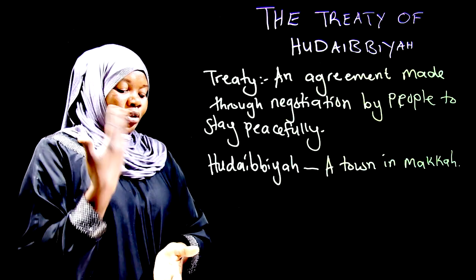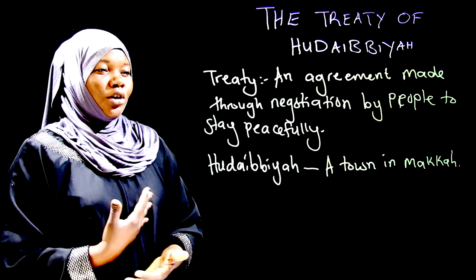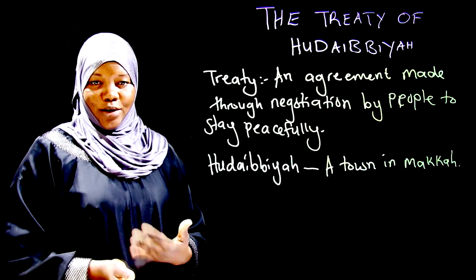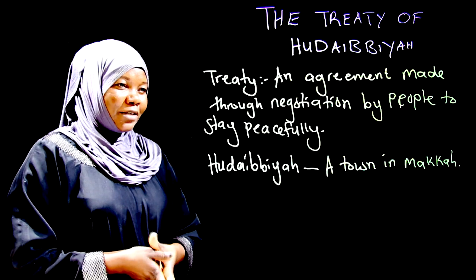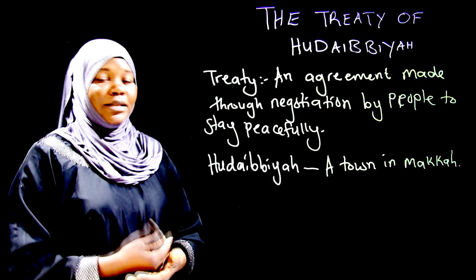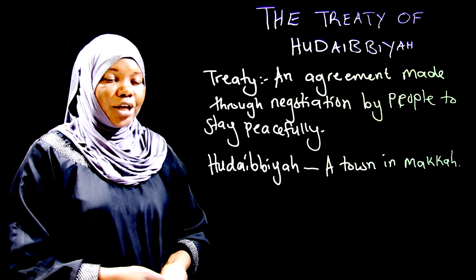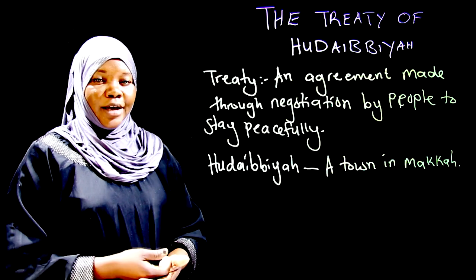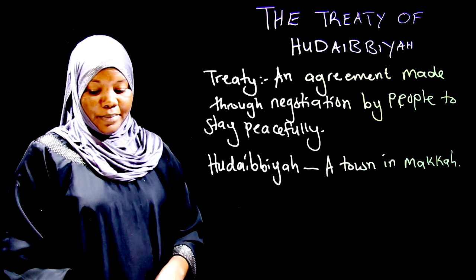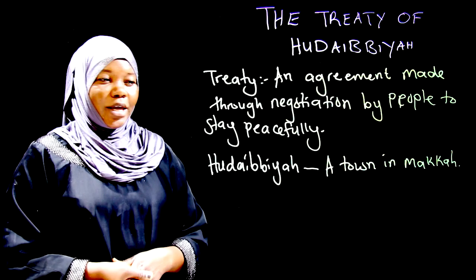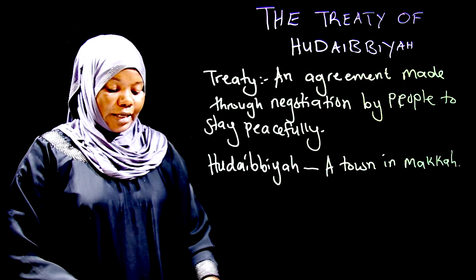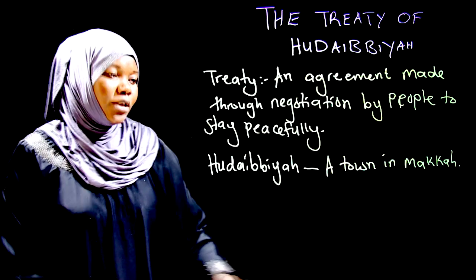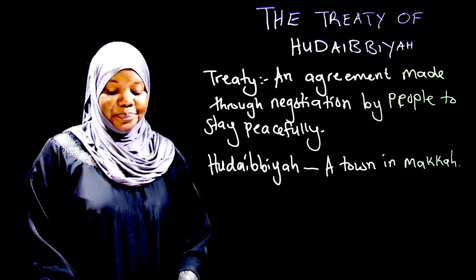Now, I want us to know that we are still continuing with the fight between the Muslims and the Quraysh. The Treaty of Hudaibbiyah states very clearly that it was an agreement the Muslims were to make with the Quraysh. And why were they to make an agreement? I want you to listen to me carefully, then we shall continue with our discussion. Listen carefully to what I'm going to read.